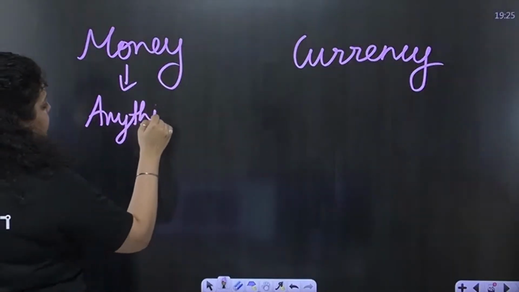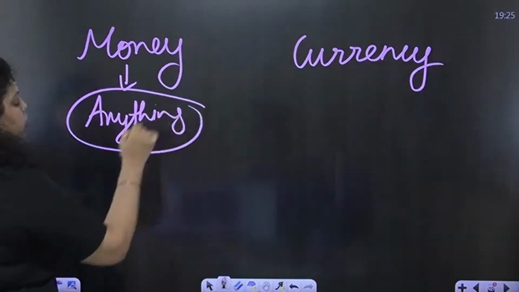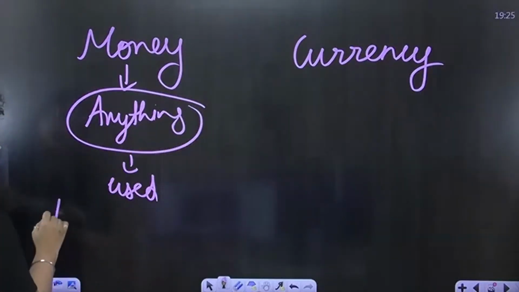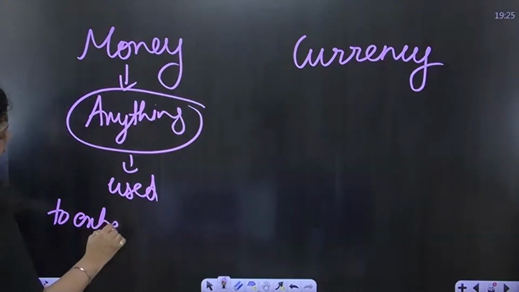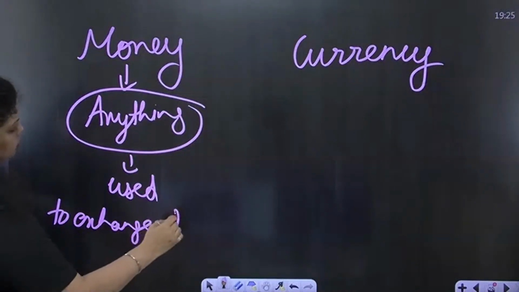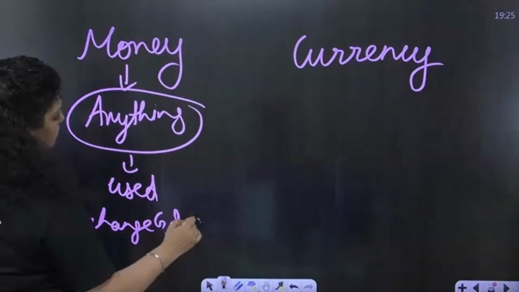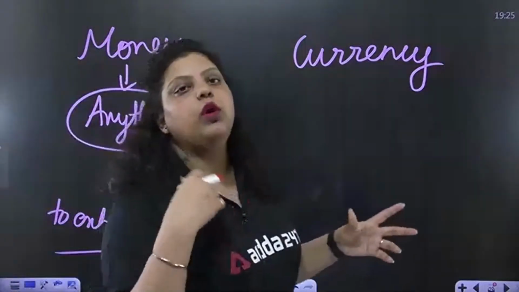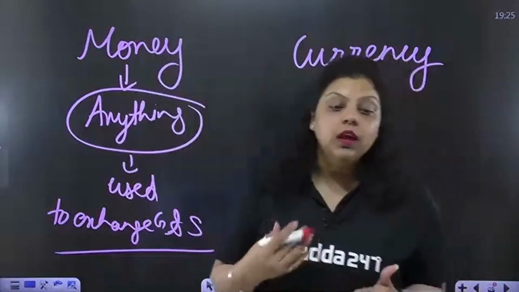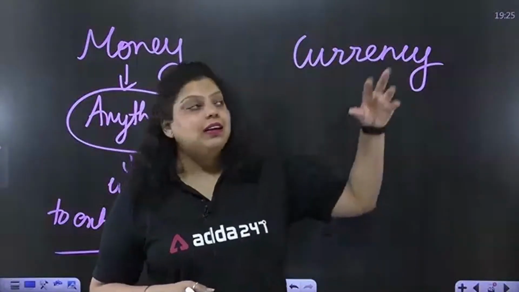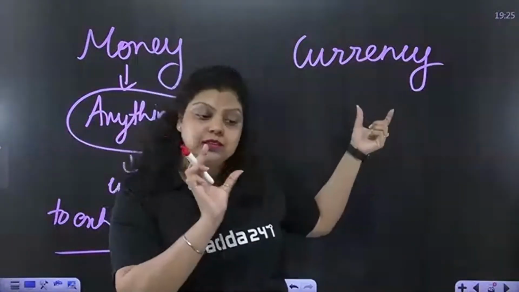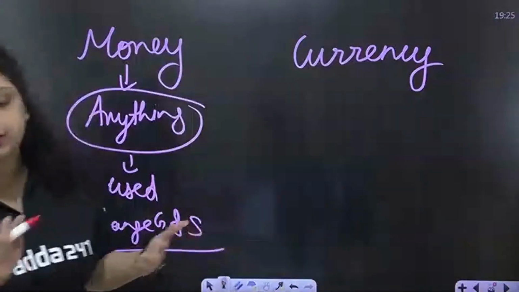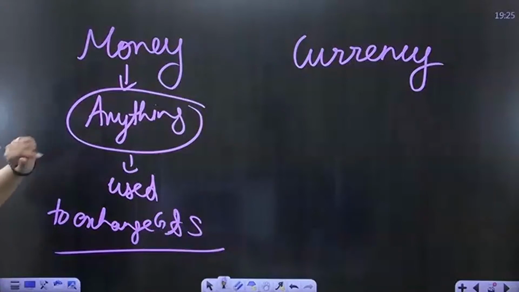Money can be anything that is used to exchange goods and services, to fulfill your needs and wants. And currency denotes a particular country's currency, like the US dollar, the Indian rupee, or, let's say, the Pakistani rupee. So this is the difference between money and currency.